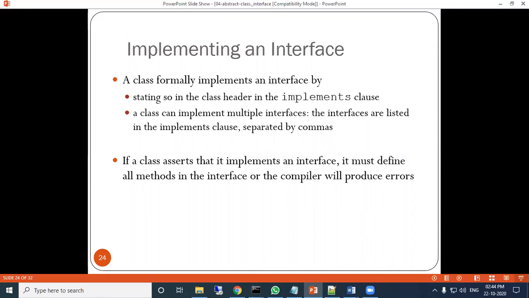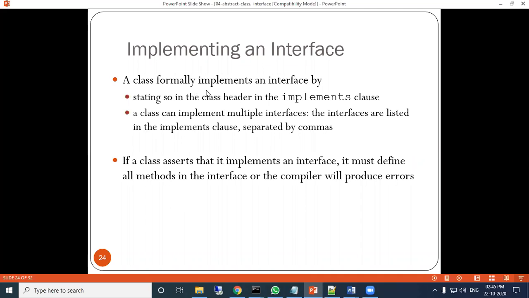So how do we implement or inherit the interface? In the inheritance of a class, you use the class name, extends, the parent class name. Here the keyword implements will be used in the inheriting class.